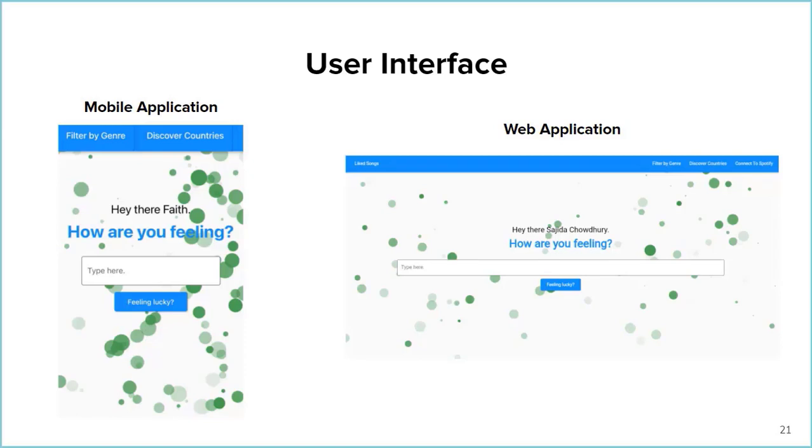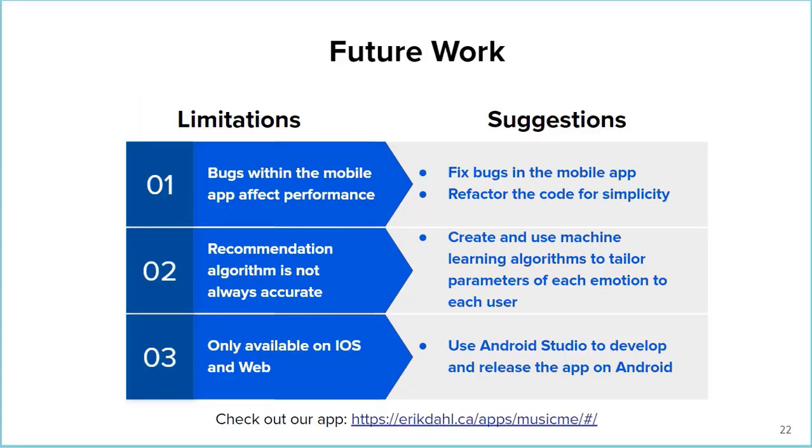In the future, we hope to create additional features such as changing the color of the bubbles to fit the emotion of the user or allowing the user to pop the bubbles with a touchscreen. For future work, we hope to fix the bugs in the mobile app and get its performance working as effectively as the web application. We could also switch over to a professional machine learning system to have more accuracy between the mood and song selection. Finally, we are currently in the works of releasing an Android version to provide access to a wider audience.